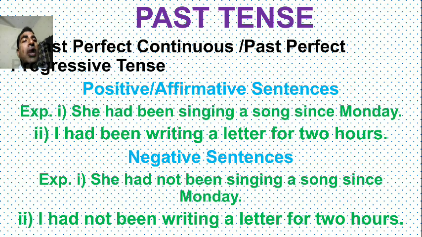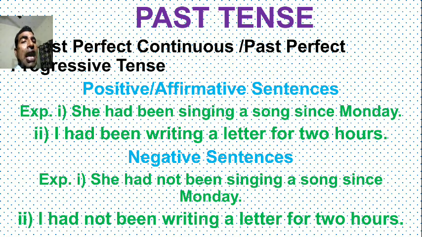Now, past perfect continuous, the fourth and last one in past tense, also called past perfect progressive tense. In present it will be have been, has been, and here in past tense only had been is there, with singular or plural subjects both. She had been singing a song since Monday. I had been writing a letter for 2 hours. So since and for are used according to definite time and indefinite time.